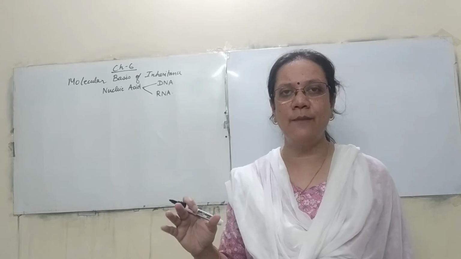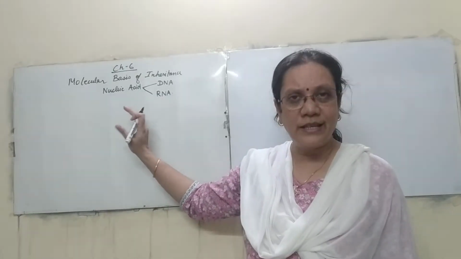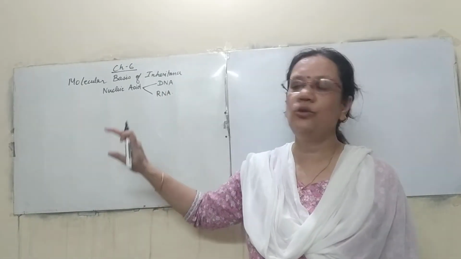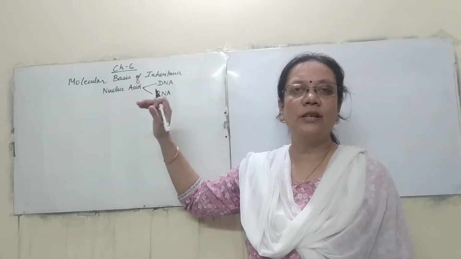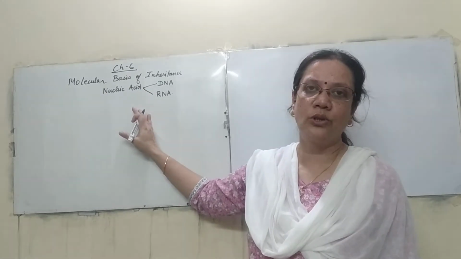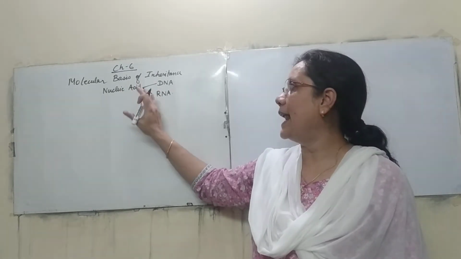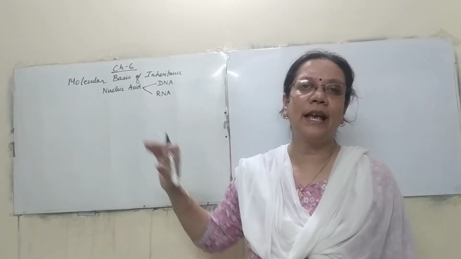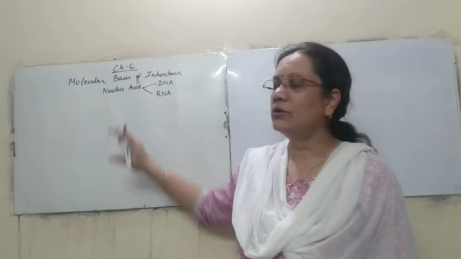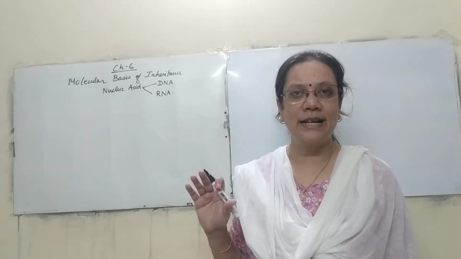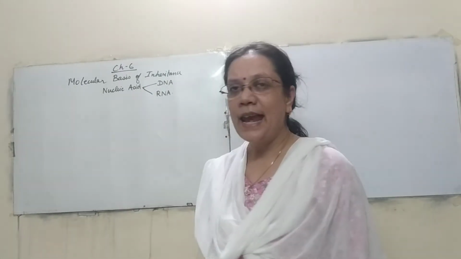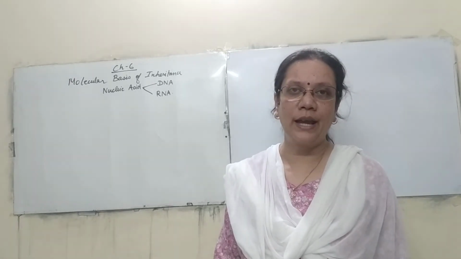All are different names. I am not wasting time on this. In your notes you have to mention it, because sometimes these types of questions are also asked, like who discovered or who gave the term DNA, RNA and nucleic acid. So coming to what we have already studied in class 11, DNA and RNA are the two nucleic acids.